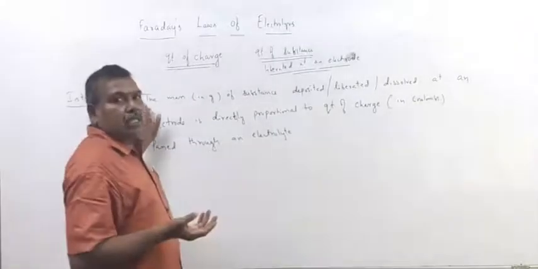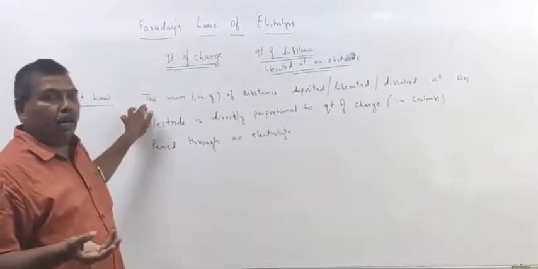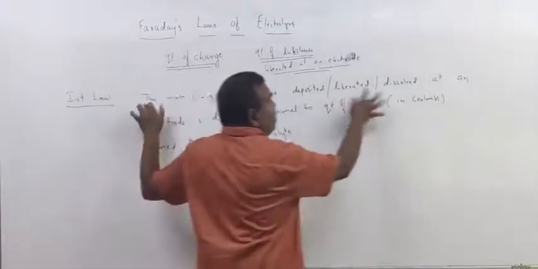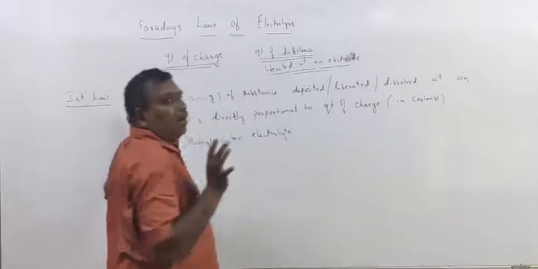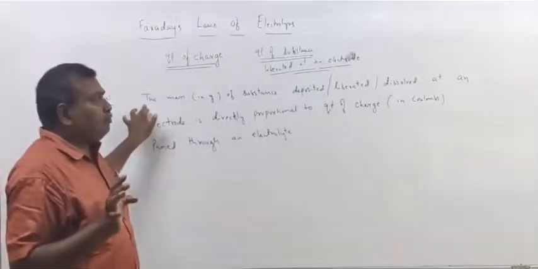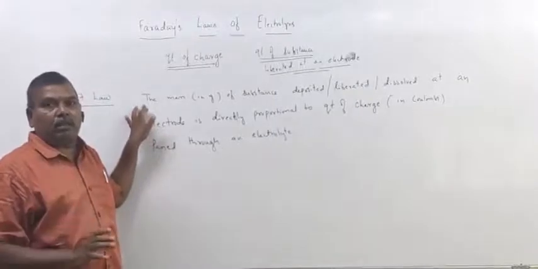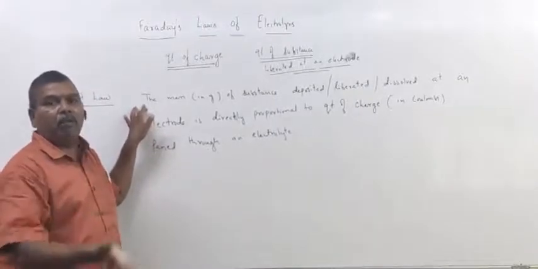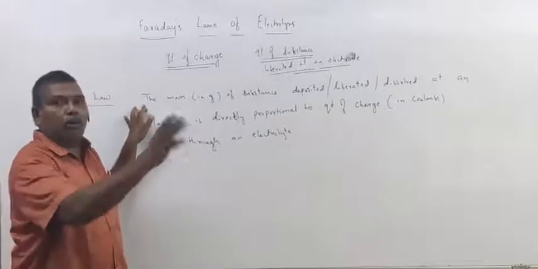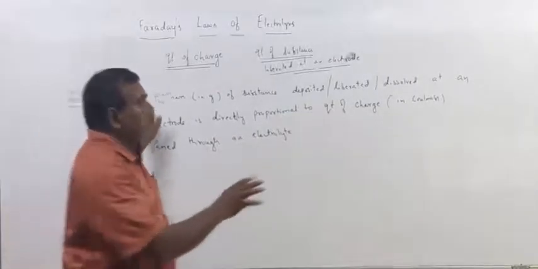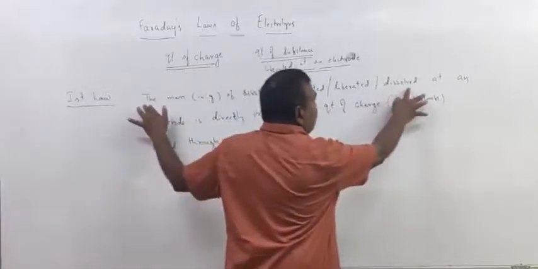So sometimes gases may also liberate at electrode. Dissolved: we already discussed in the previous class. If active electrodes are used for electrolysis, anode dissolves in the electrolyte and deposits on the cathode. So for that we use the term dissolved.